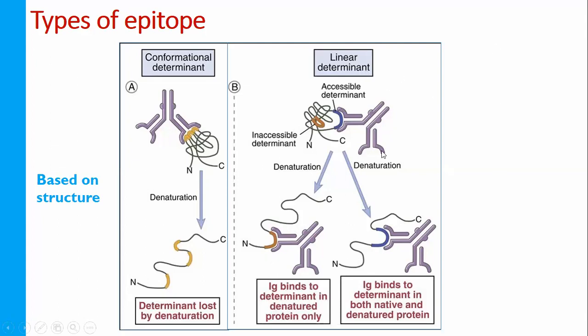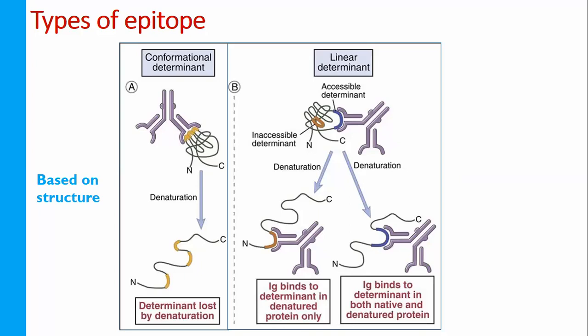The linear determinant is the kind of determinant where, when I denature, the epitope antigenicity is as it is. It is not affected. If some hidden epitope is present inside the protein molecule, it comes up outside. No new antigenic determinant is formed here.